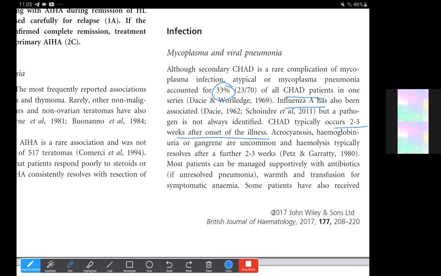So in case of cold hemagglutinin disease, mostly 2 to 3 weeks after the onset of the infection, the patient presents with acrocyanosis, hemoglobinuria, or gangrene. If the patient presents with this type of anemia, this extreme acrocyanosis, hemoglobinuria, or gangrene are uncommon, and the hemolysis typically resolves after a further 2 to 3 weeks.